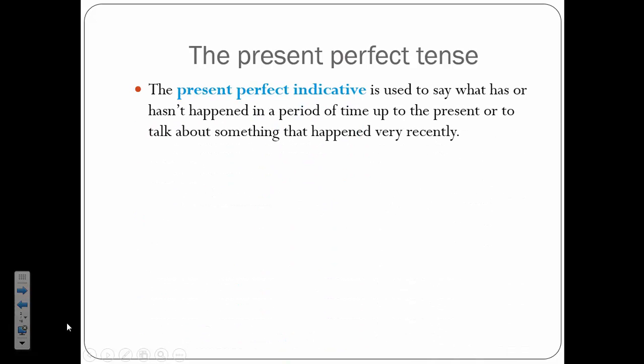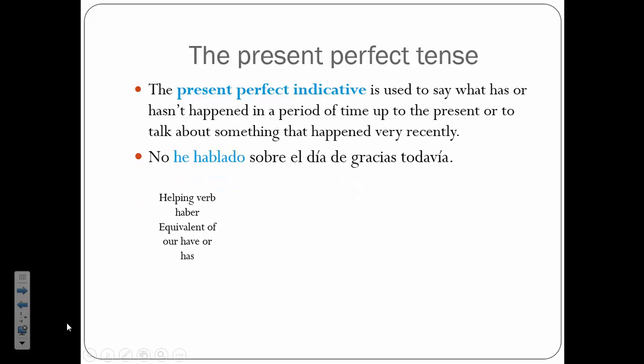The present perfect indicative is talking about what has or hasn't happened for a period of time, and it talks about something that happens very recently. So here are some examples. We use the helping verb haber, it's like the equivalent of our have or has, and I'm going to show you how to conjugate that in just a second. So we use the verb haber, then we use it with the past participle, hado or ido.